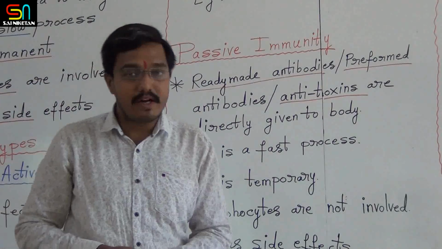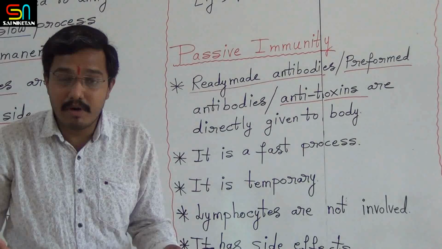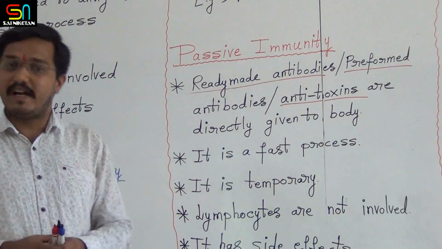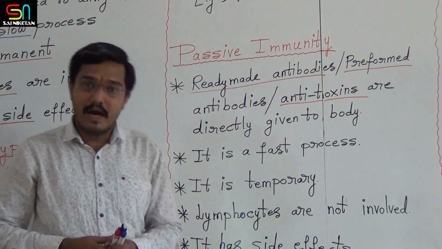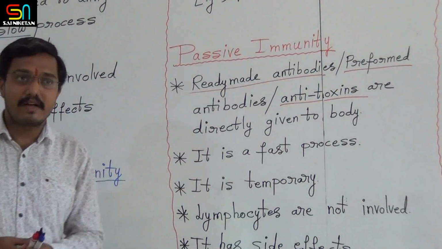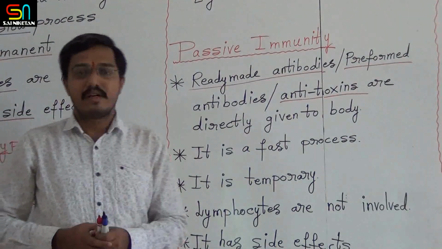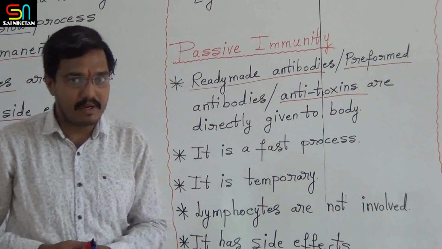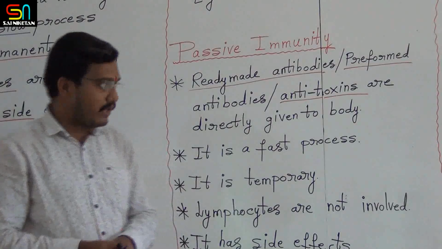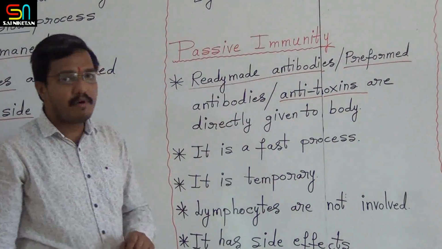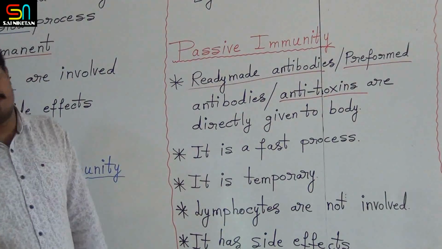Why should we give ready-made antibodies? Because the person's body is not able to produce antibodies. At that time, doctors will give the ready-made antibodies. Those antibodies might have been prepared from another person's body, or nowadays they are sometimes available in synthetic form. If those prepared antibodies are given directly to the body, that is called passive immunity.